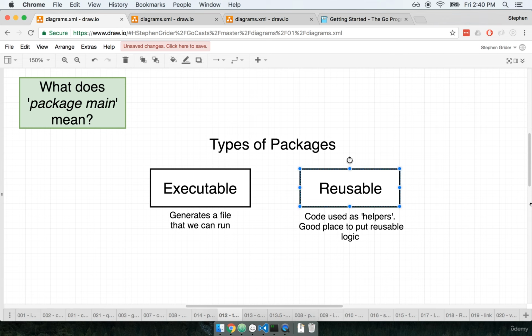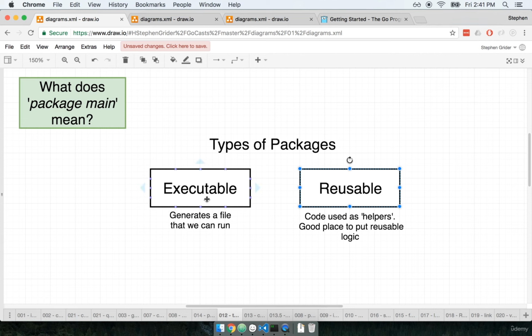We also have access to reusable packages. You can think of these as being like code dependencies or libraries. These are packages that are not used to, say, double click on and execute. Instead, we put in a lot of reusable logic or helper functions or stuff that will just help us reuse some code on projects in the future.